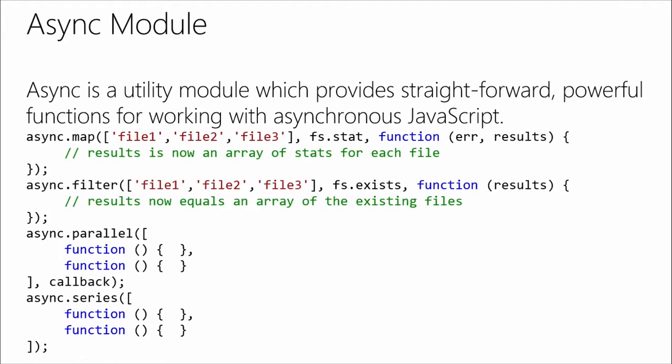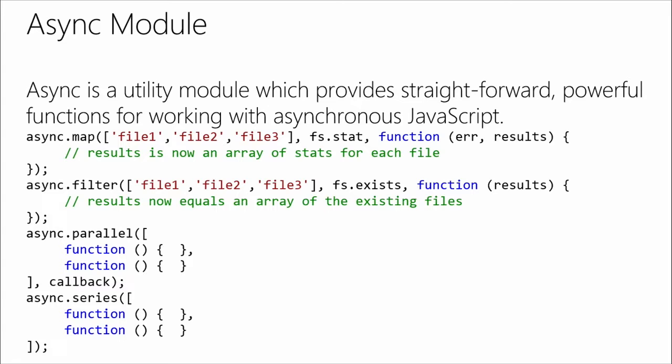It's a good way to learn. We want to highlight 2 modules that are very useful, and they're extremely popular as well. The first one is async. Essentially, async is a utility module that gives you very easy, simple ways to make functions work in different ways when they're asynchronous. Because when you have asynchronous JavaScript, you've got lots of callbacks. Perhaps you've got multiple functions that you want to run in a series. Well, it's a little bit annoying to have that whole pyramid of callbacks. Perhaps you want to run them in series. Well, async provides a bunch of functions that let you do that.